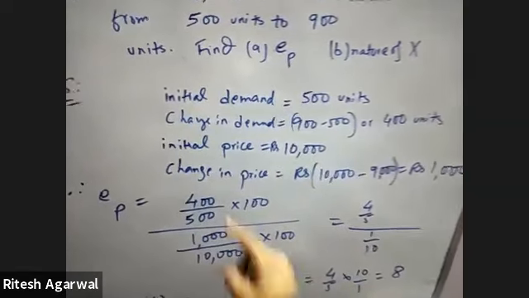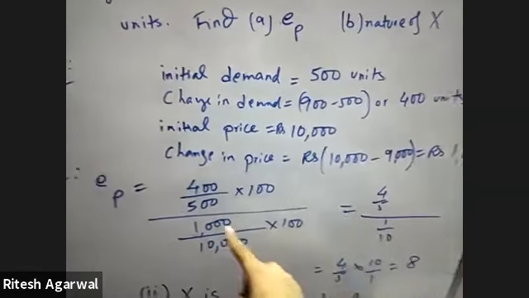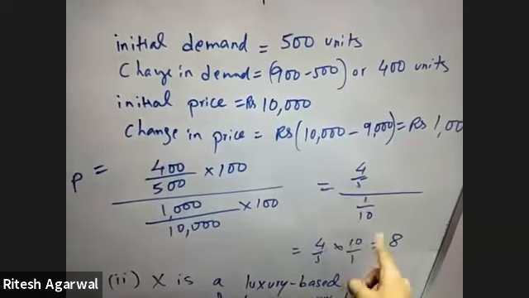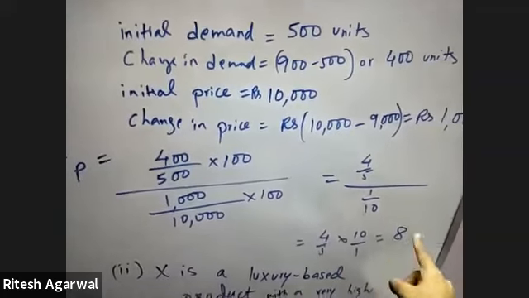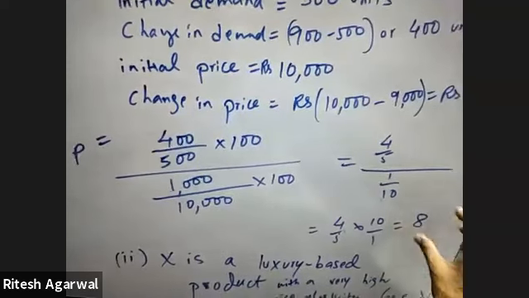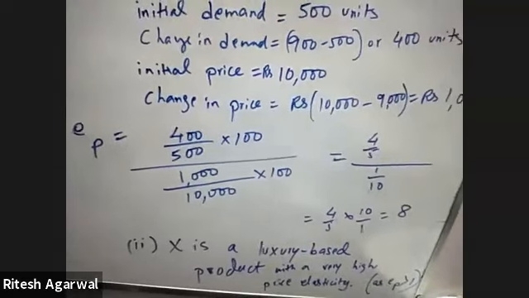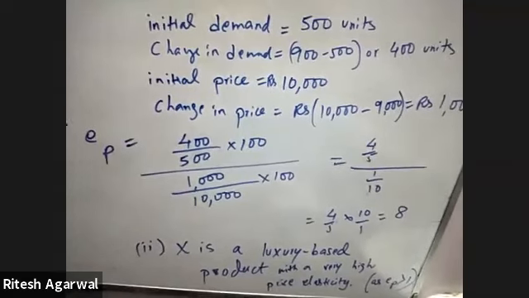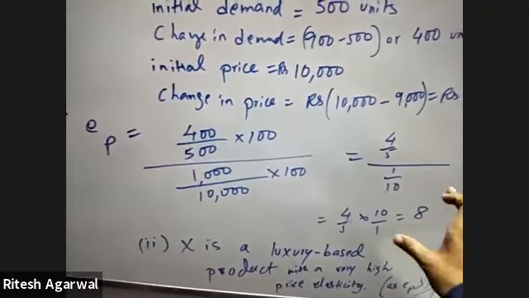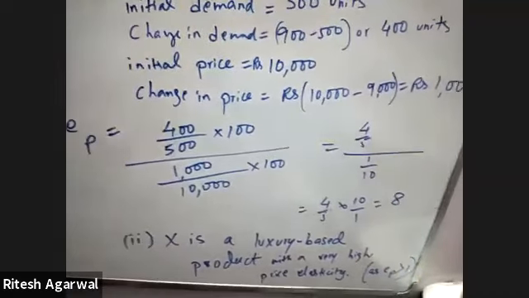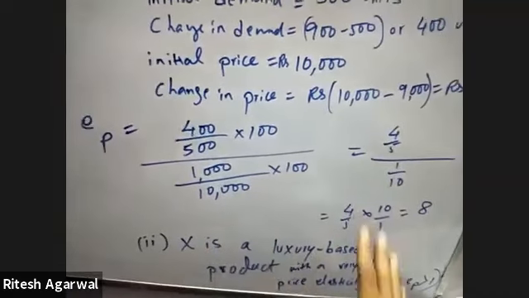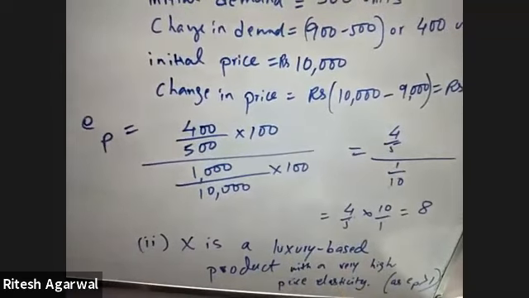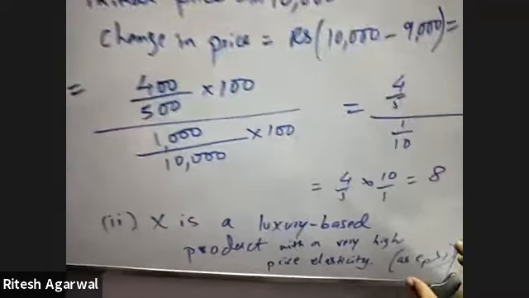100 gets cancelled. This becomes 4 by 5 whole divided by 1 by 10. Write this as 4 by 5 into 10 by 1, and 5 into 2 is 10. So 4 2s are 8. So 8 is obviously very high. I had told you that if the elasticity is greater than 1, then we call it highly elastic, and this is far greater than 1. Therefore, we can conclude that X cannot be a necessary product. X must be a luxury-based product with a very high price elasticity because EP is greater than 1.